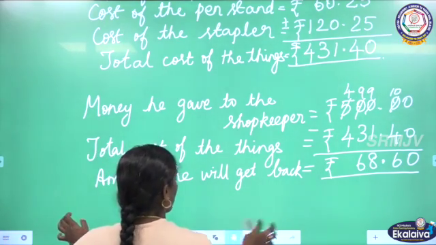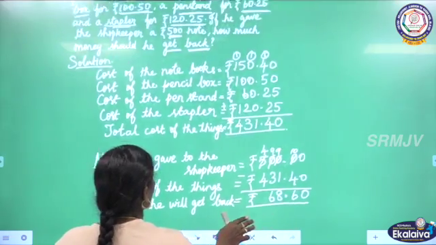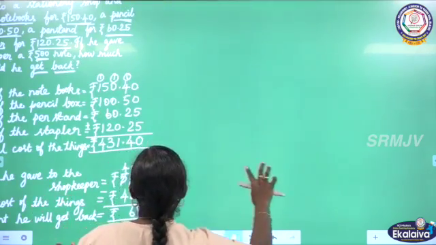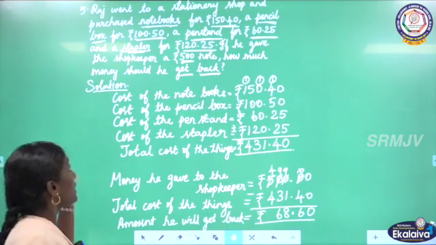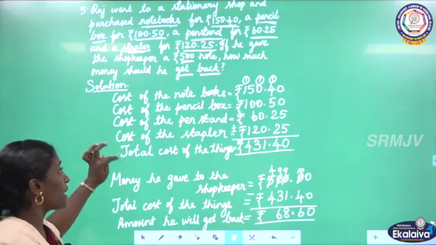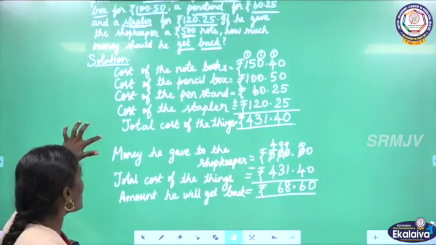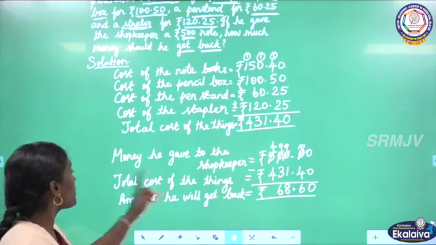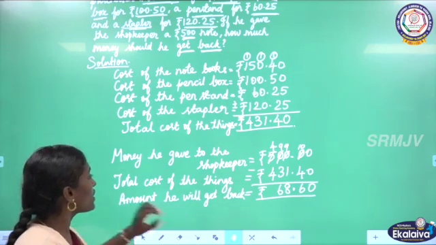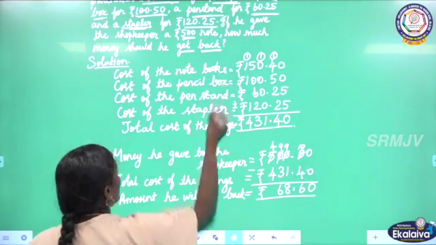Okay, listen. First we are finding the total cost of the things he bought. After that we are subtracting the total cost of the things from the money he gave to the shopkeeper. Then we are getting the money he should get back.